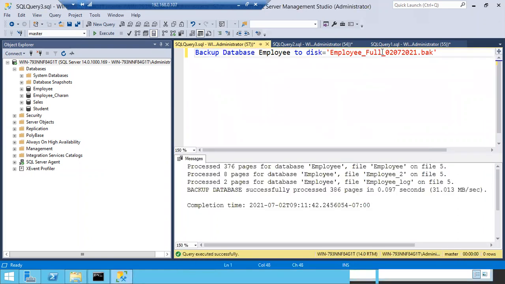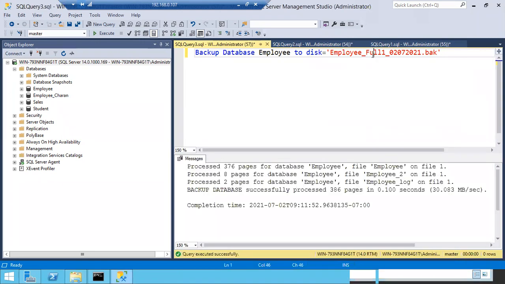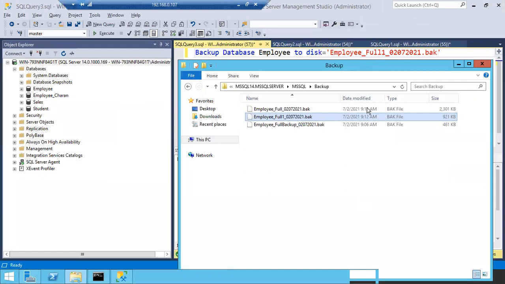But if I change this full to something, if I add any number, it will create a new backup set. See here, the third backup set is created. So if you change the name, even though the same path is selected, a new file name will be created. This is the file name backup set. Only one full backup exists in this backup set. If you run the same query again, the backup set will become a media set. Now see here, full one is appended with one more backup set. You can see the change, 921 KB. Any questions, any doubts here?